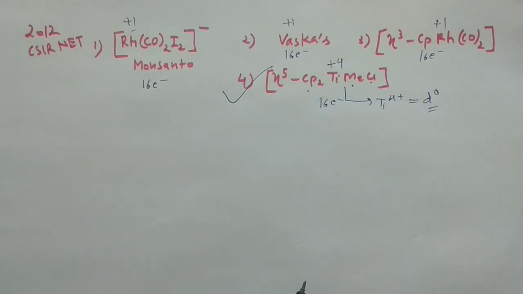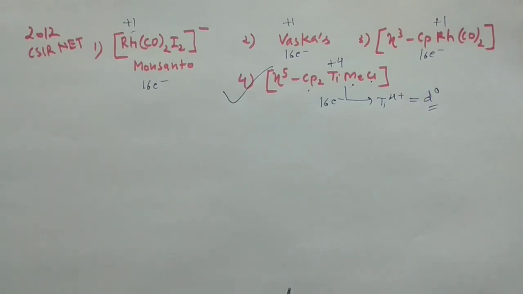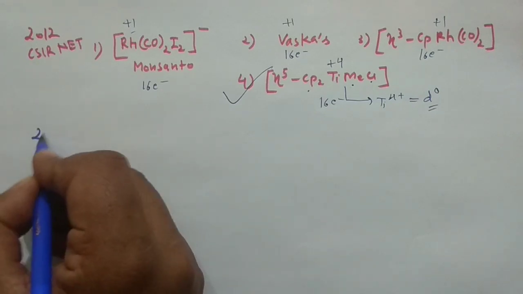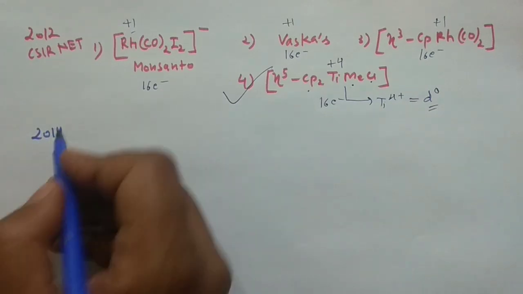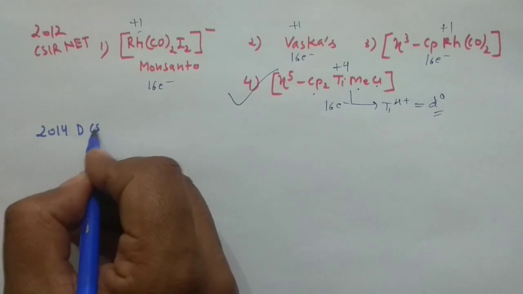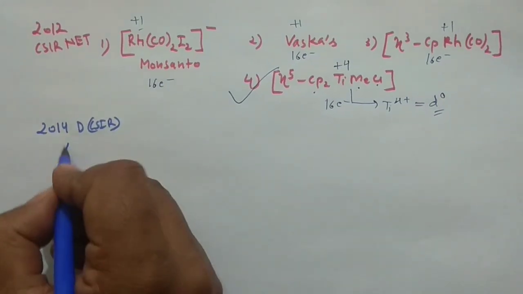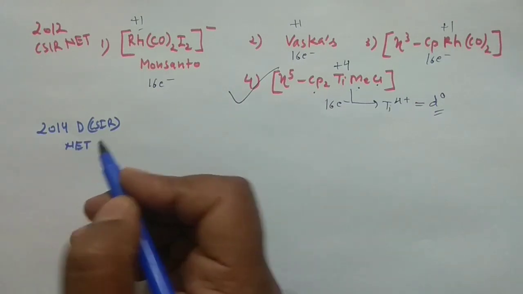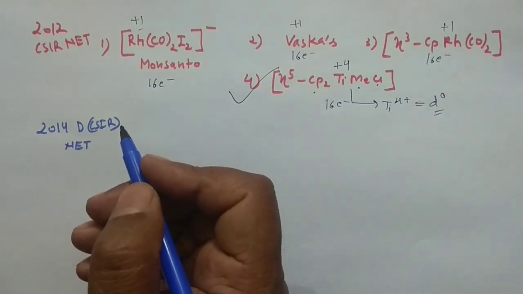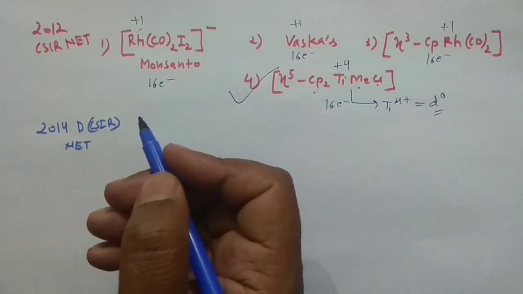Okay guys, so this question they have asked in the 2012 examination, and then the 2014 examination, right? 2014 December, CSIR NET. So what was the question? The compound that undergoes oxidative addition reaction with hydrogen.